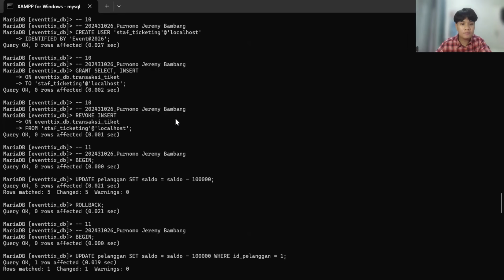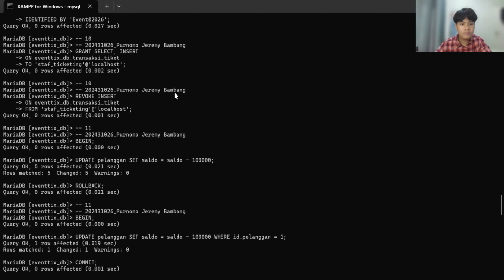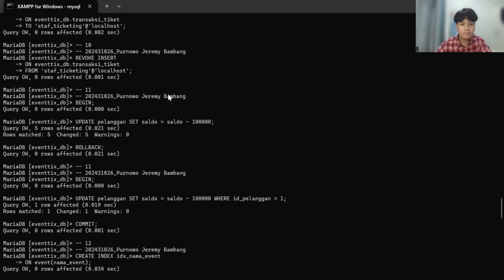And the next, I open a transaction and run an intentionally wrong update without a where clause. Then roll it back with rollback, so no changes were saved. And then second, I open a new transaction with a correct update using where ID pelanggan sama dengan satu, and save it permanently with commit.